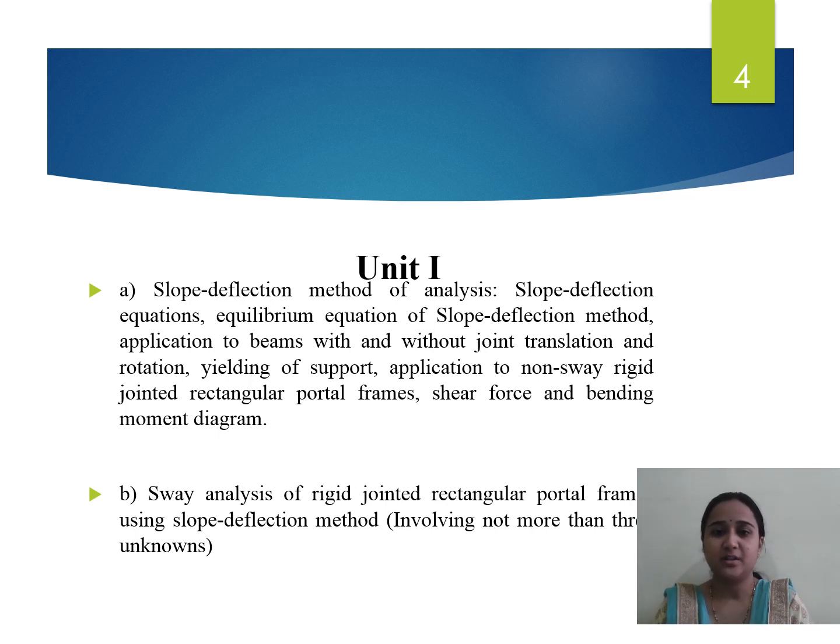Unit 1 consists of the slope and deflection method of analysis, slope and deflection equations, and their application. We are going to apply this method to beams with and without joint translation and rotation, and yielding of support. Yielding of support means sinking of support. In a particular case the beam may sink, so that part we are going to consider here. Then application to non-sway rigid jointed rectangular portal frames, shear force and bending moment diagram.